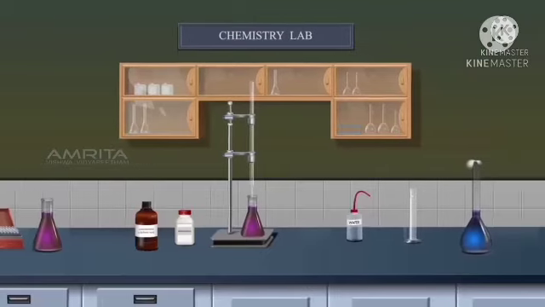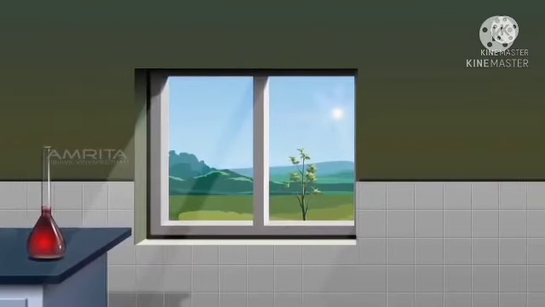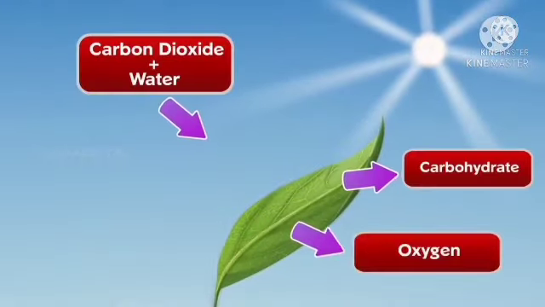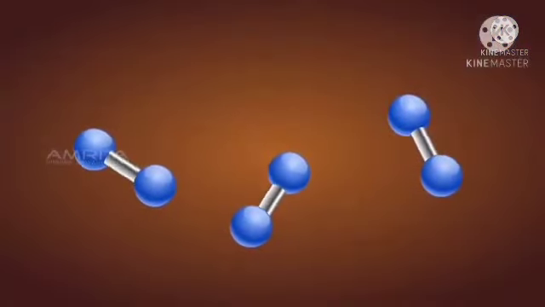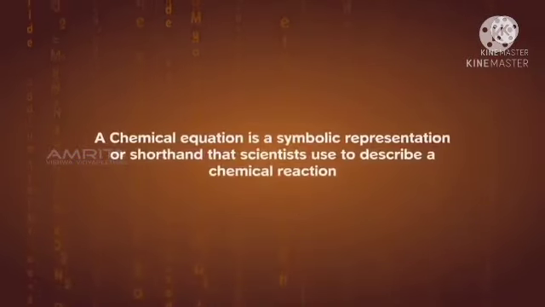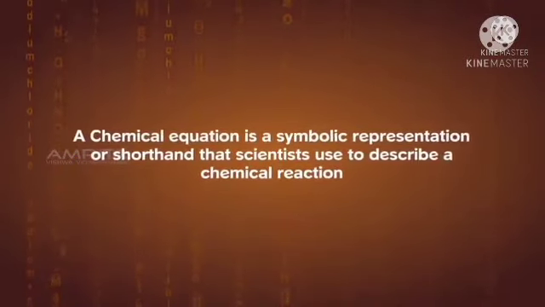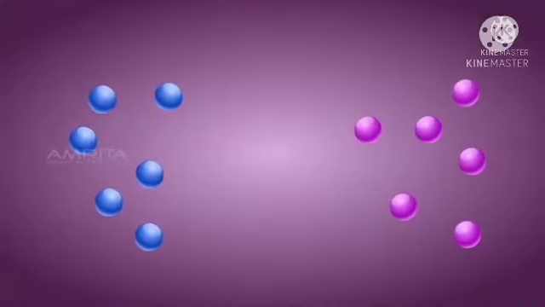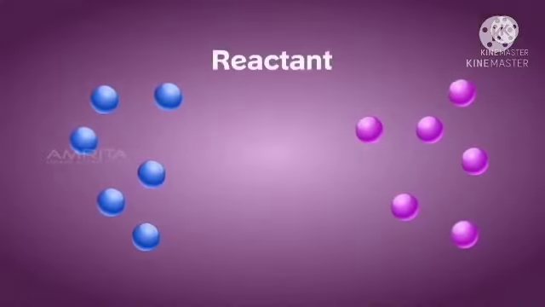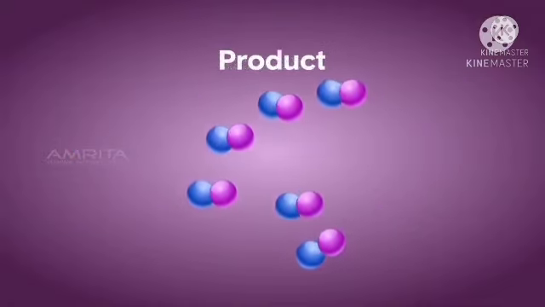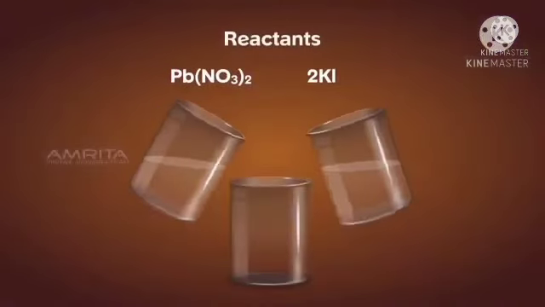Chemical equations. Chemical reactions happen all around us in our day-to-day activities. A chemical equation is a symbolic representation, or shorthand, that scientists use to describe a chemical reaction. The substances that react in the chemical reaction are called the reactants, and substances that are newly formed during the chemical reaction are called products.